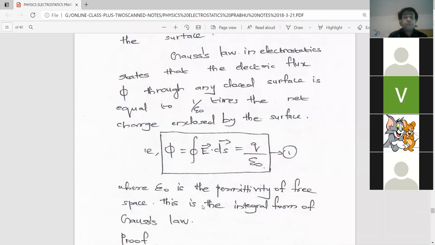Am I clear? So phi equal to the closed surface integral of E dot ds is simply the equation for electric flux. How is that electric flux related to Q by epsilon 0? It can be read as 1 by epsilon 0 into Q. So in order to write Gauss's law in electrostatics, you can simply remember this term only: phi is equal to Q by epsilon 0, or 1 by epsilon 0 into Q. It means we are multiplying 1 by epsilon 0 times the charge enclosed by the surface. Am I clear?